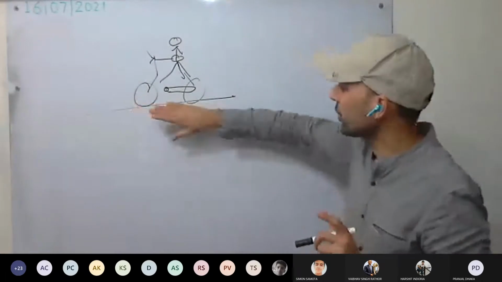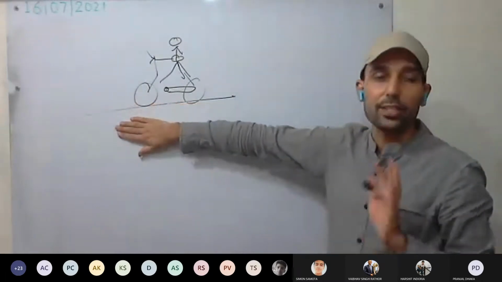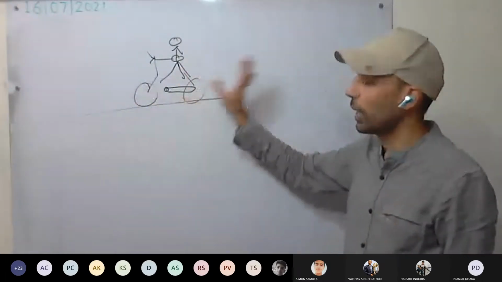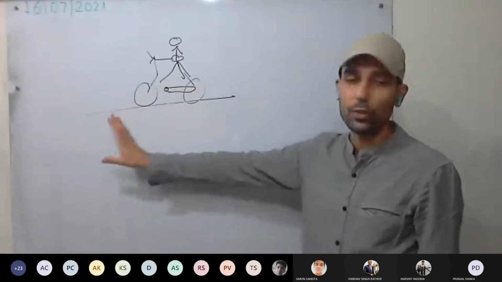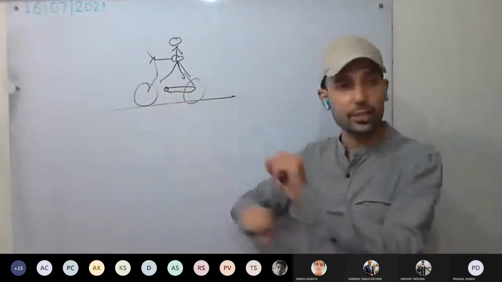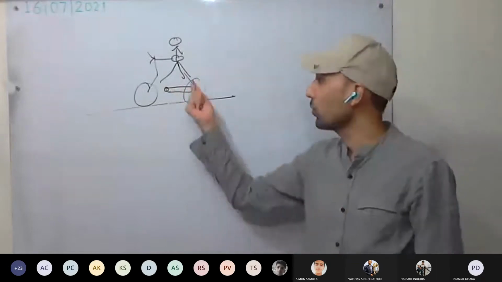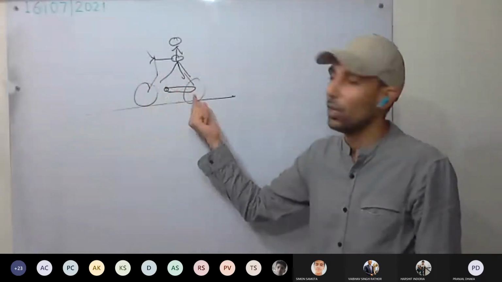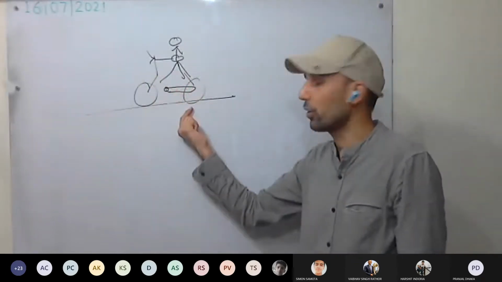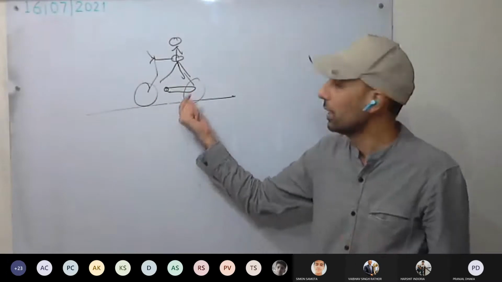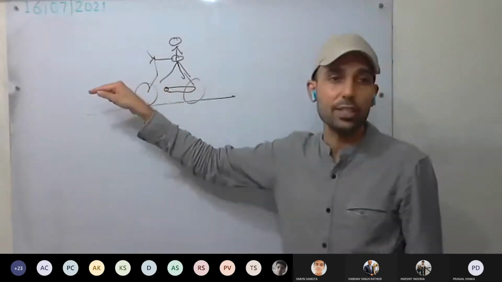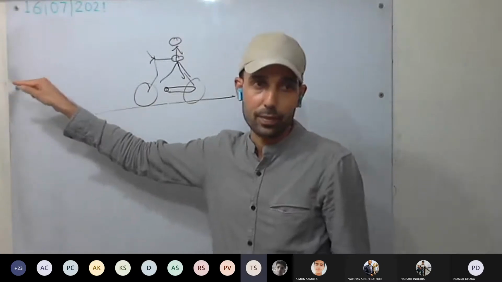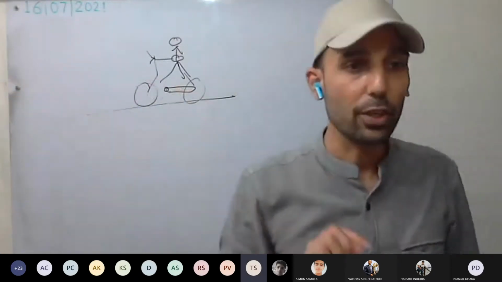Here we are assuming, for example, there is no frictional force acting. It means this bicycle is never going to stop. Once the person has stopped pedaling, no more force is acting on this bicycle. No air friction, no ground friction, no friction, for example. Then what will happen? This will continue to move in the same direction with the same velocity. It will never stop.